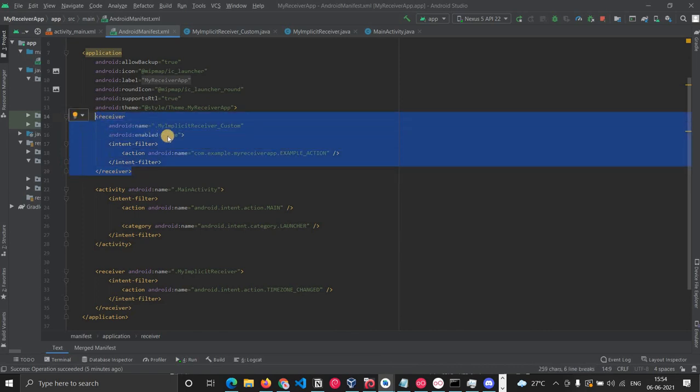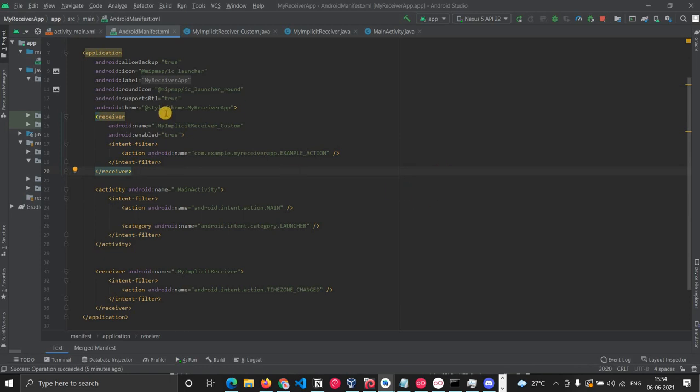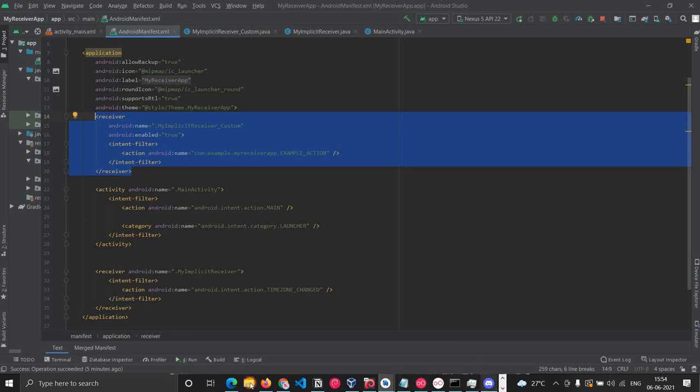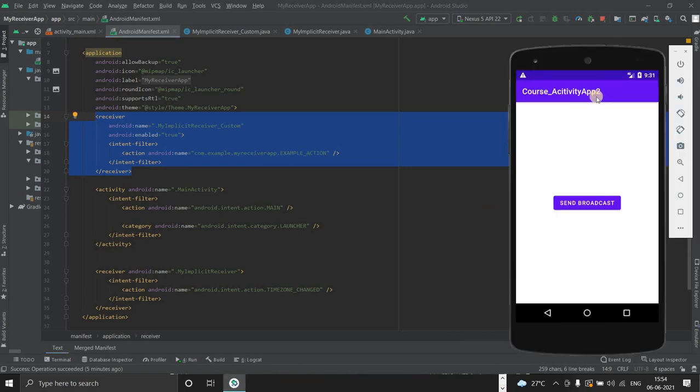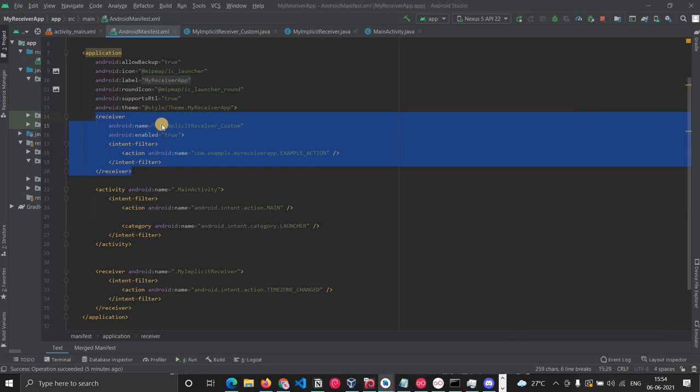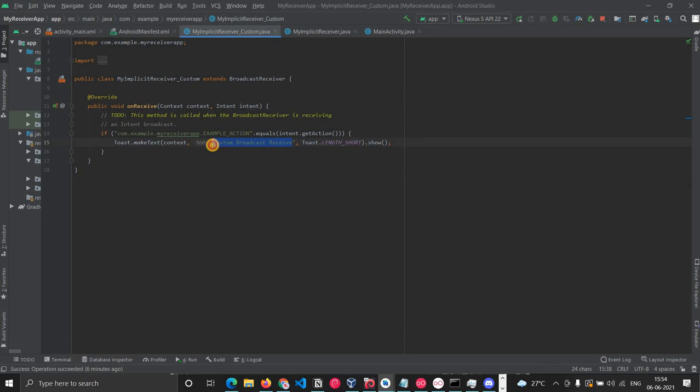So what I have done here is, if you consider this as a real application, the developer is using this receiver for his own application broadcast, but he has also declared an intent filter for it, which is a mistake basically, because other applications can now also send broadcasts to this receiver. So now if I go to this other app and send the broadcast, we again get this custom broadcast received, because it is calling this custom class, and we are getting this toast message.